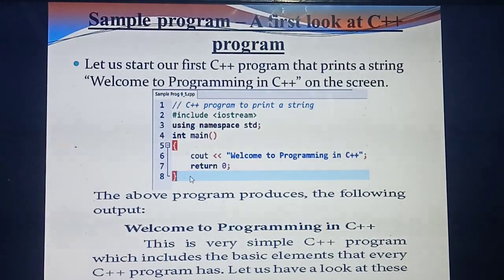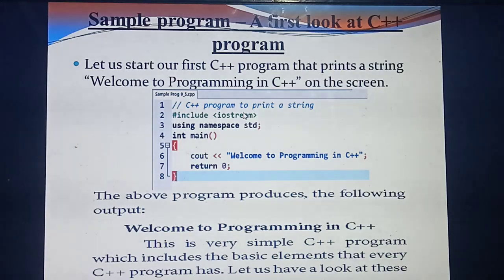Okay, understand? So these are the common elements used in a C++ program. What output will you get now? What you mention in cout will be displayed as output. So what output will you get? Welcome to programming in C++. Now we are going to study each line in detail.